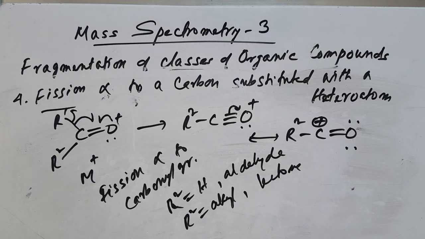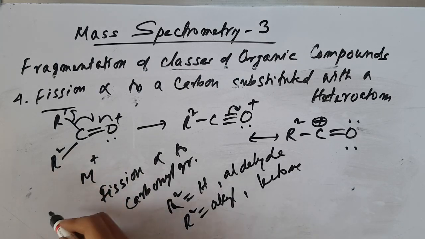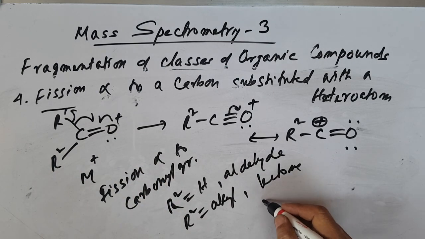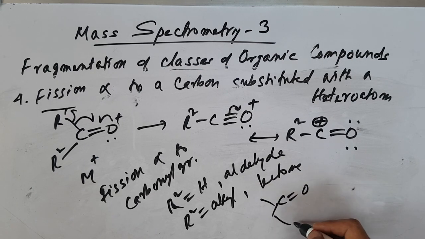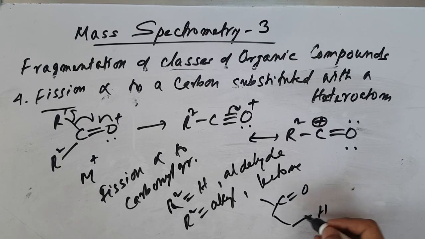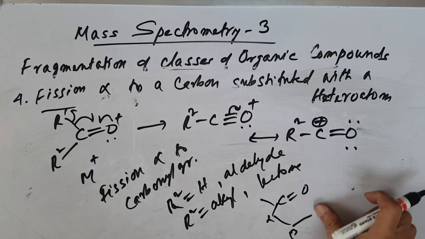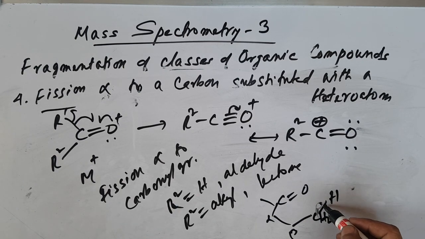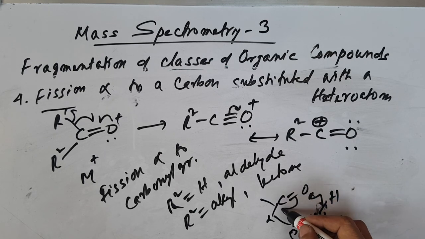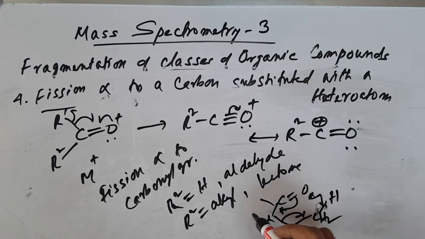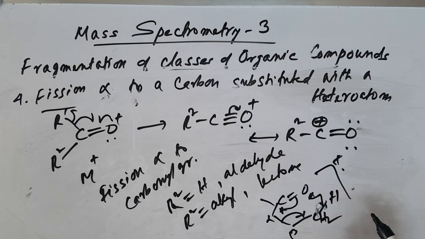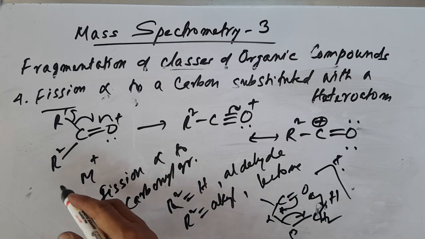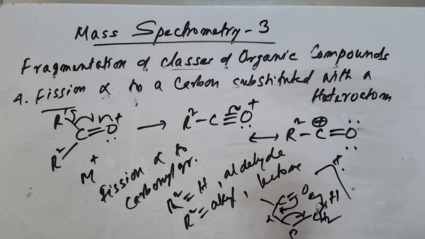Carbonyl compounds with longer chains can undergo McLafferty rearrangement, for example alpha, beta, gamma, having a gamma hydrogen here on CH2. Then migration takes place, as we discussed earlier.